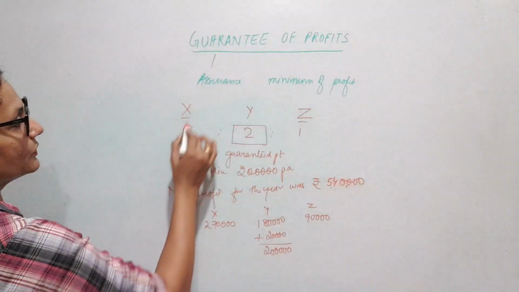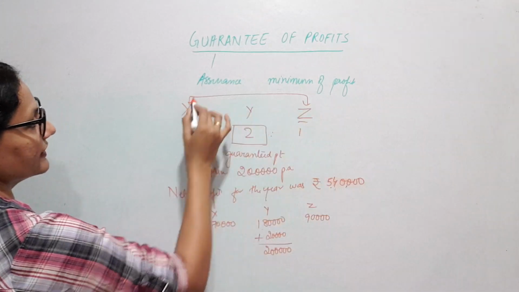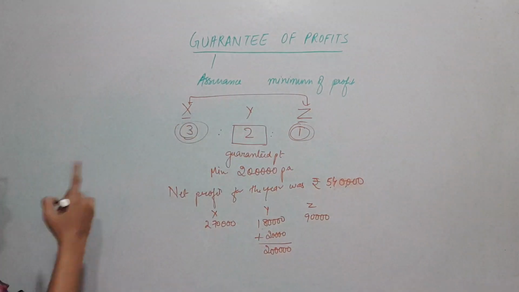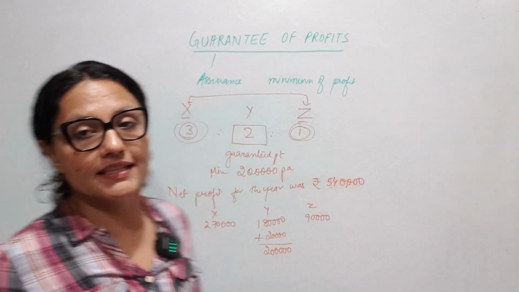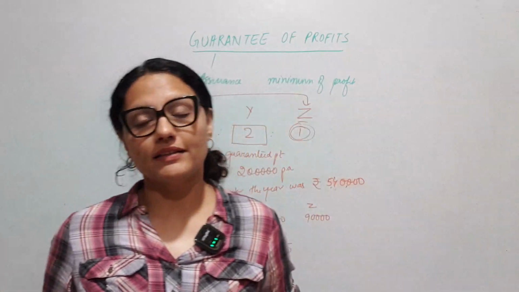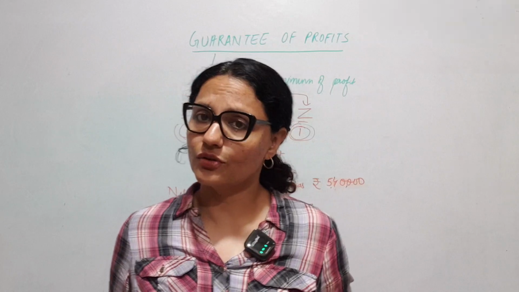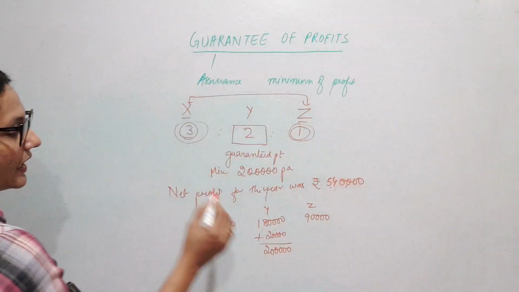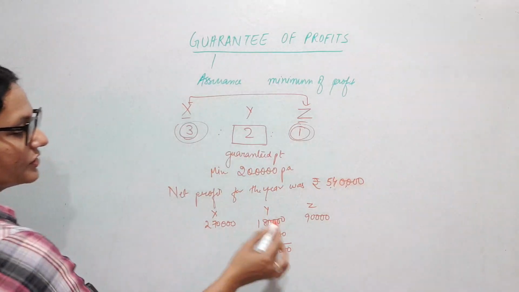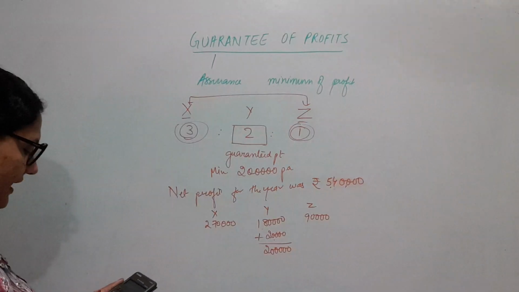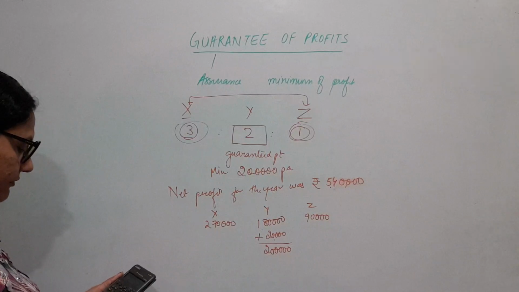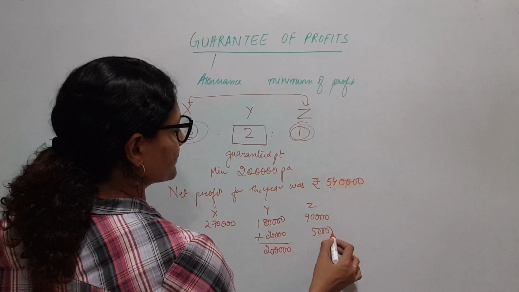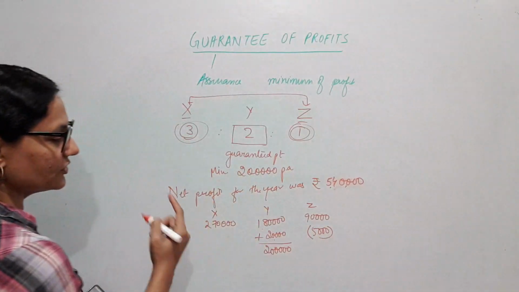So what is the ratio between X and Z? 3:1. Correct? So any deficiency in such a case will be borne by the remaining partners in the ratio of profit sharing ratio between them. So this is 3:1. I will distribute this 20,000 deficiency in the ratio of 3:1. So 20,000 divided by 4, 5,000 Z will bear. I am taking this out from his share.